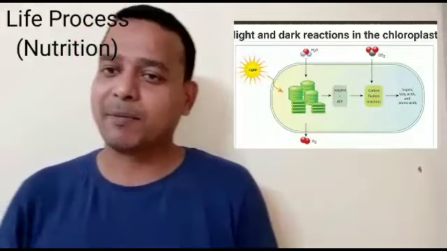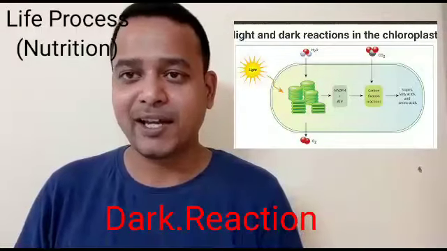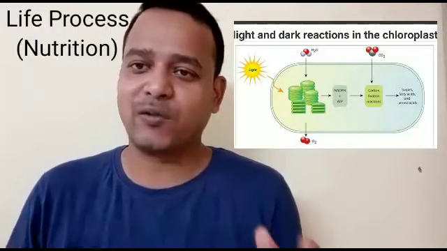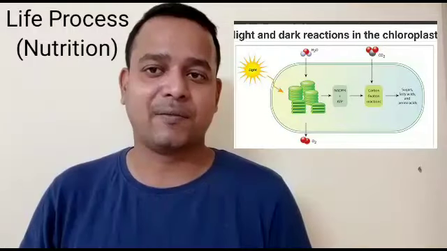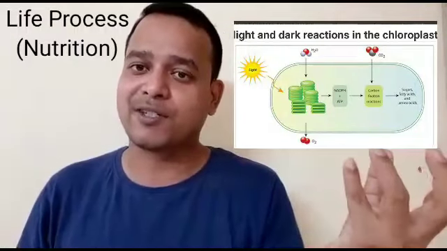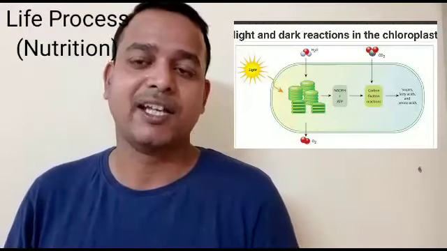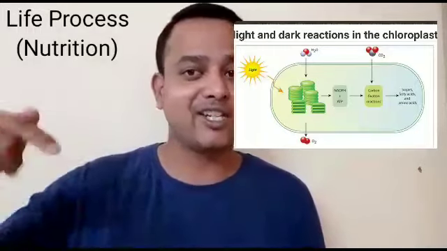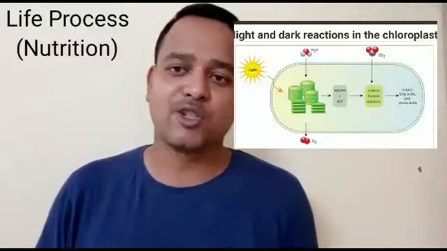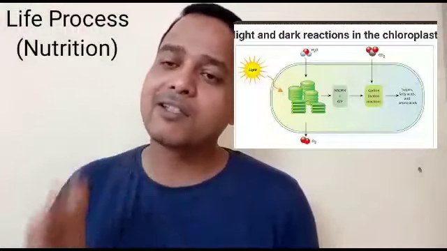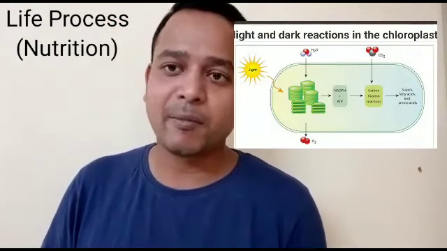Whereas in dark reaction, what happens? Carbon dioxide gets converted into glucose. It's not a simple process. Since you are in class 10, we won't study in detail. There are certain other substances which are also produced in the light reaction. With the help of those substances, carbon dioxide gets converted into glucose in dark reaction. Since in light reaction, light is involved directly, it is termed as light dependent reaction. Whereas in dark reaction, there is no involvement of light, only carbon dioxide gets converted into glucose, so it is termed as dark reaction. Am I clear, my dear students?